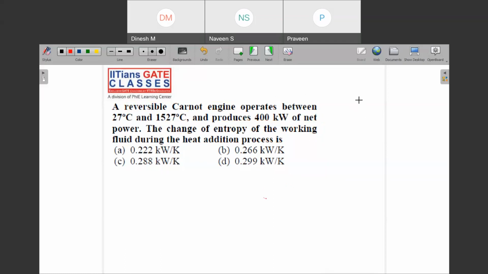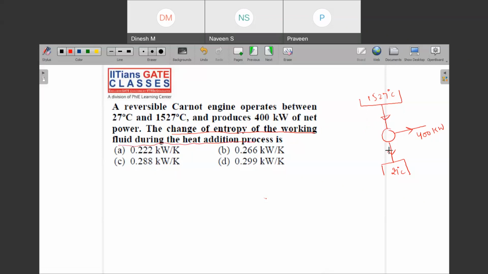See, what this question is trying to ask you is, there is some heat source and there is one sink. This is 27 degrees Celsius. This is 1527 degrees Celsius, right? And it produces a net power of 400 kilowatt. Then the question is the change of entropy of the working fluid during the heat addition process.